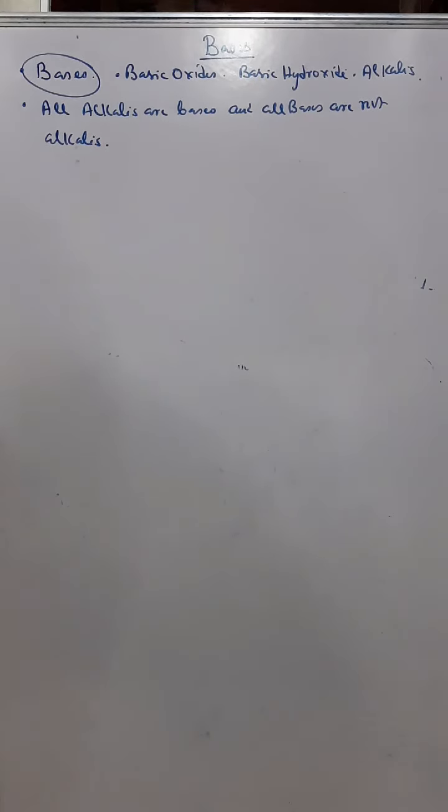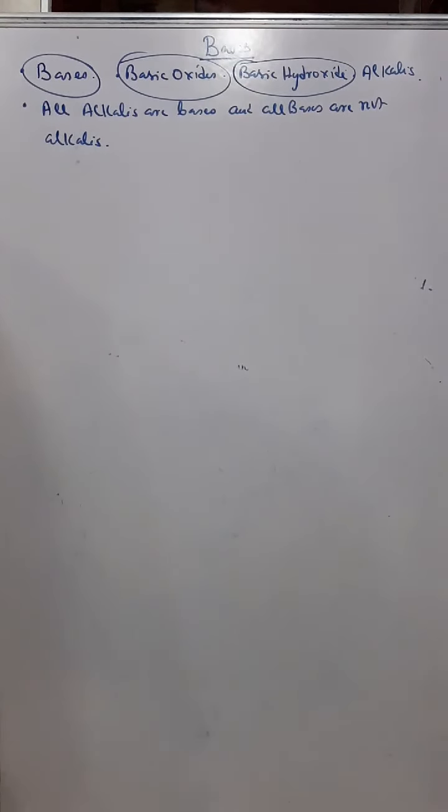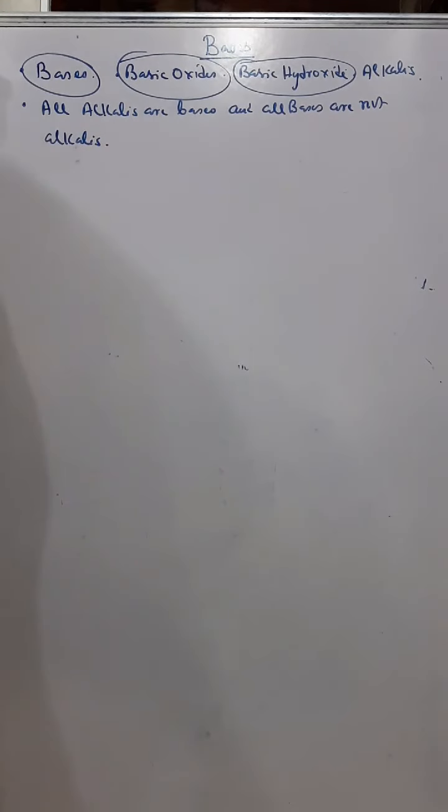Bases are oxides and hydroxides of metals and ammonium hydroxide, which is also a base, which react with acids to give salt and water. So metallic oxides are generally known as basic oxides. Metallic hydroxides are known as basic hydroxides. So these are known as bases, along with ammonium hydroxide. And these bases react with acids to give salt and water. You know that this reaction is called a neutralization reaction.